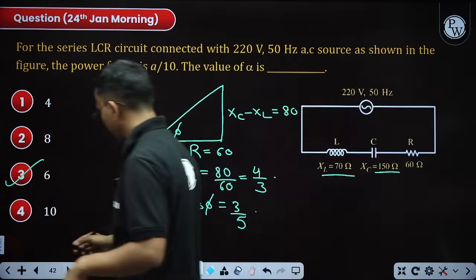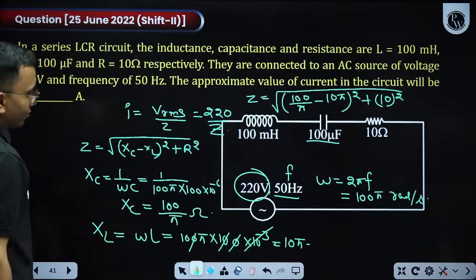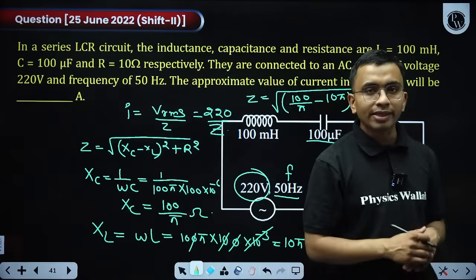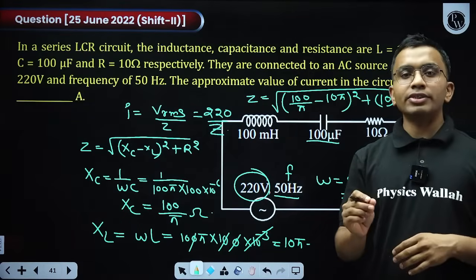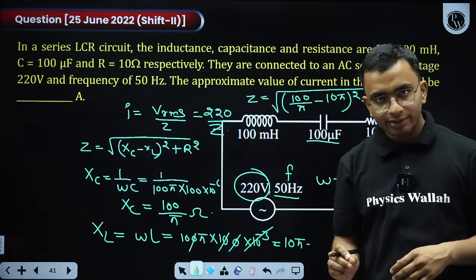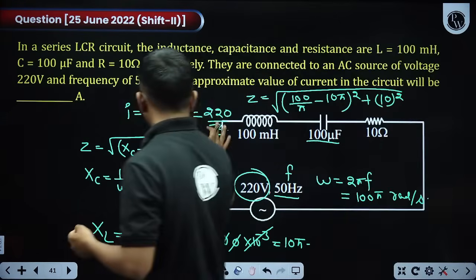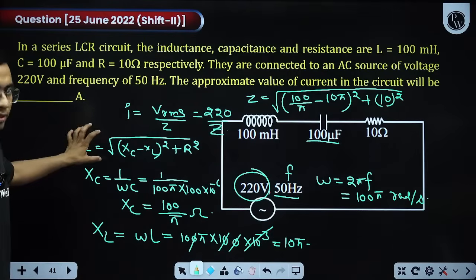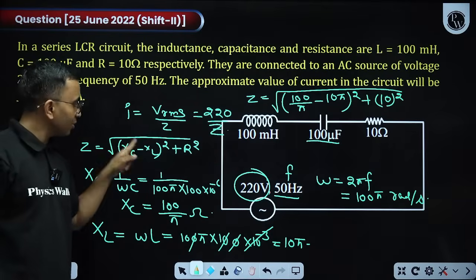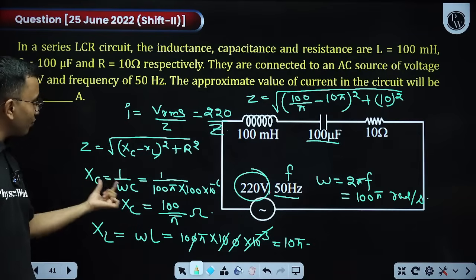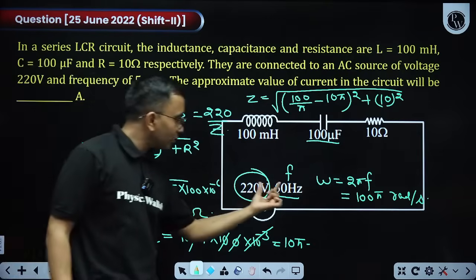Okay, previous question. Here we had to find current. How do we write current in a series RLC circuit? I is equal to V by Z. I have to find RMS current, so I will take V as VRMS. So this is VRMS by Z. Z is my impedance. What is Z? Root of XC minus XL whole square plus R square. That is my Z. XC is 1 by omega C. Omega is 2 pi F.